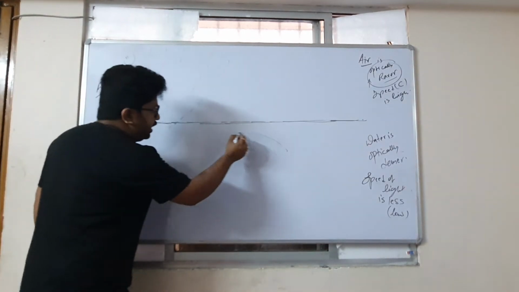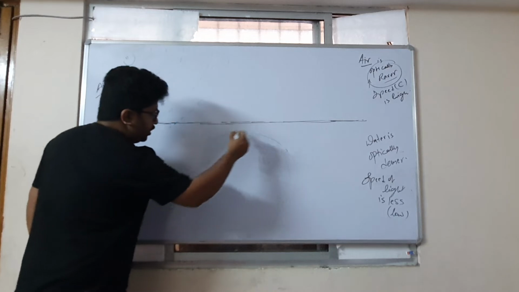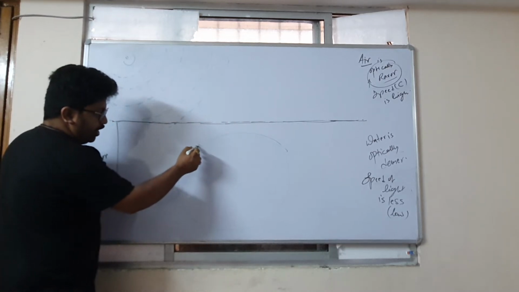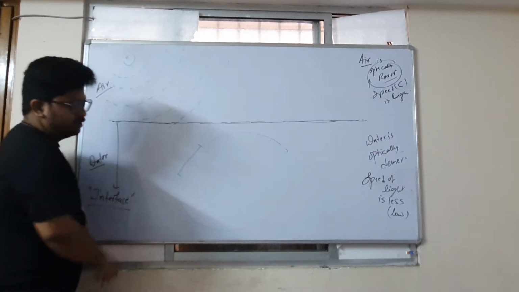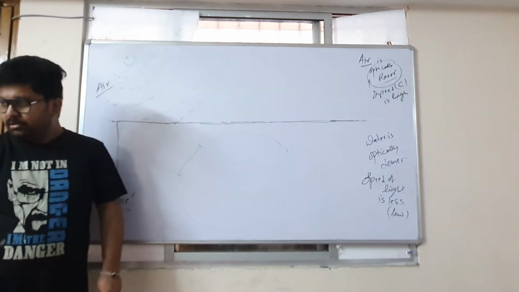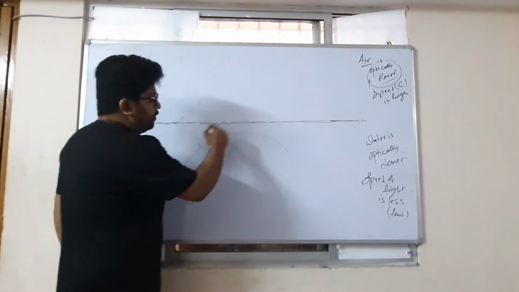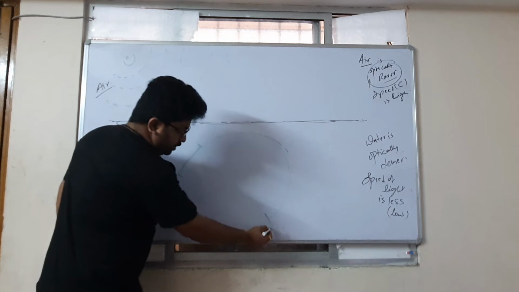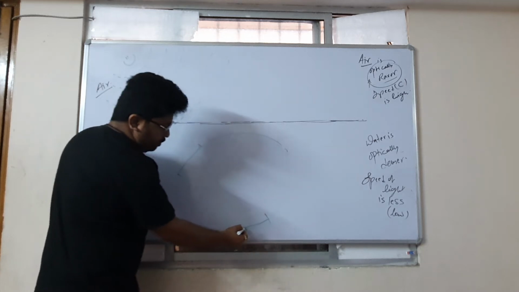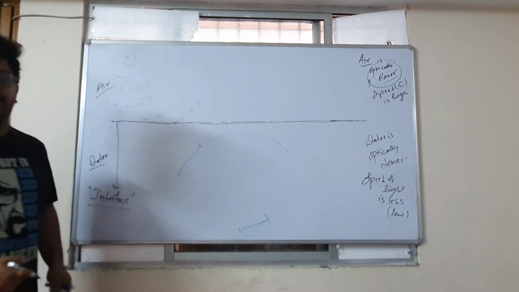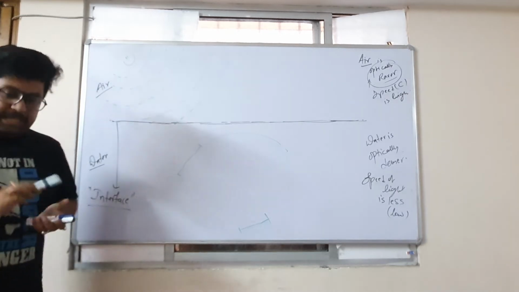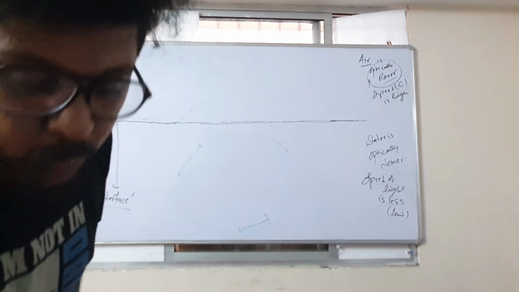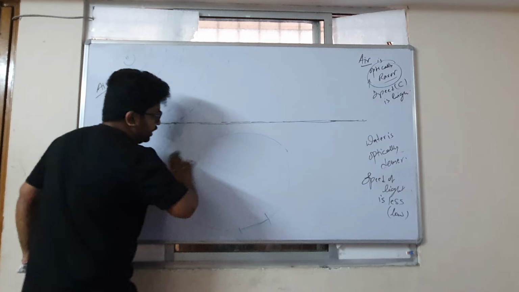Suppose there is a very big circular field. If you take a small part of it from the circumference, doesn't it look like a straight line? Yes or no? Yes, sir.